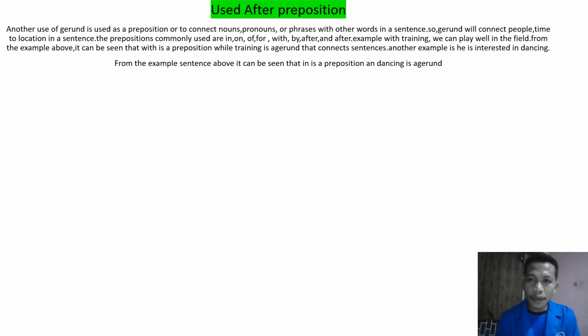Example: with training we can play well. From the example above, it can be seen that with is a preposition while training is a gerund that connects the sentence. Another example is he is interested in dancing. From the example sentence above, it can be seen that in is a preposition and dancing is a gerund.